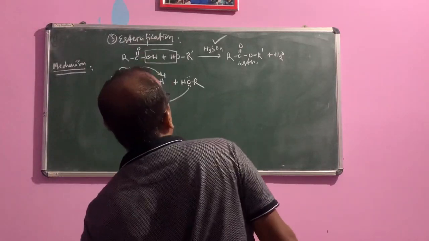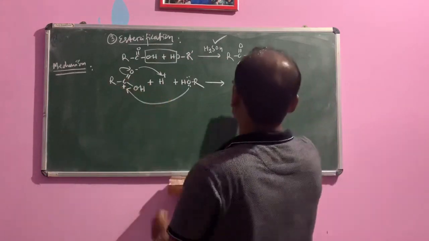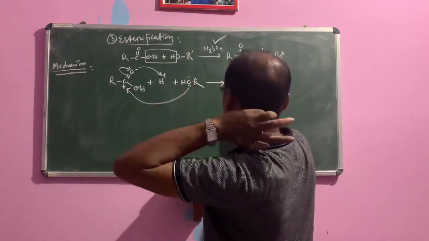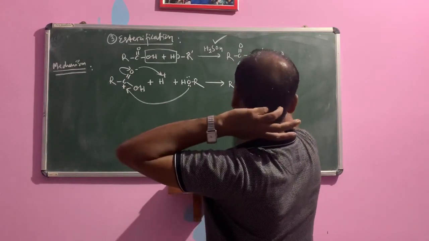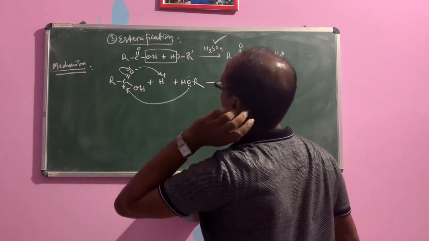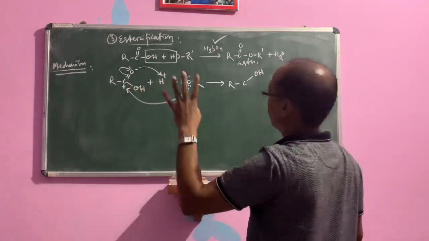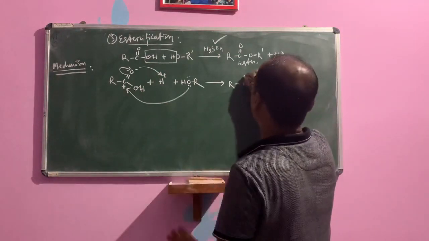Okay, then it will form. You arrange R bond C bond OH. Now we will write in four directions, so we will write in a straight line, it will be easy.